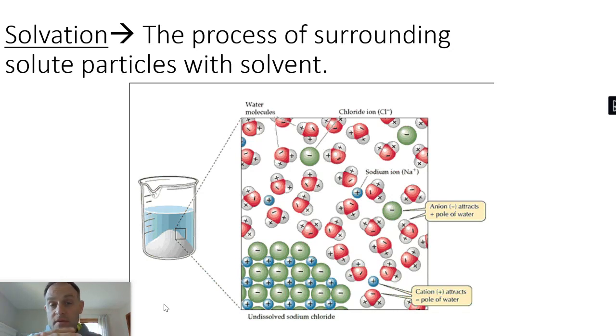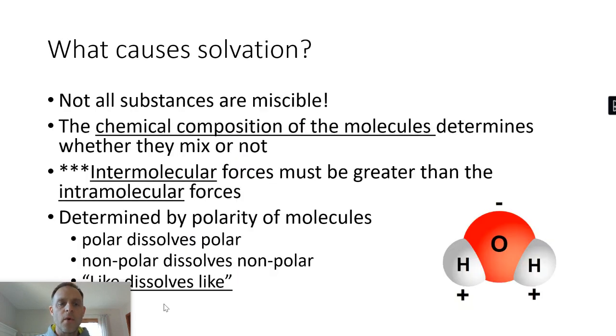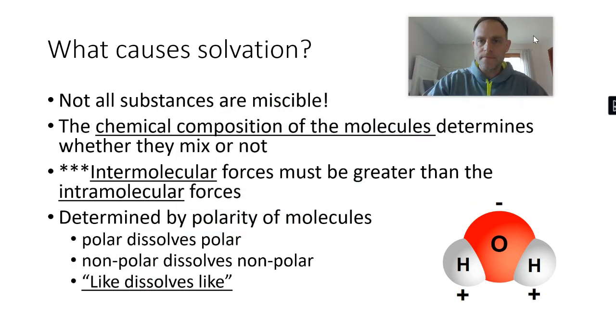Now the universal solvent on our planet is water. It dissolves most things, not everything, but most things. That's why when you get your hands dirty, you go right to the sink, turn on the water, right? And most things come off. If not, you add some soap, and it'll come off because soap helps with that dissolving process too. Okay, but solvation, what happens is the dissolver, usually water, surrounds the particles of the thing that gets dissolved, and that's called solvation. And we'll talk more about that tomorrow. So what causes this solvation?